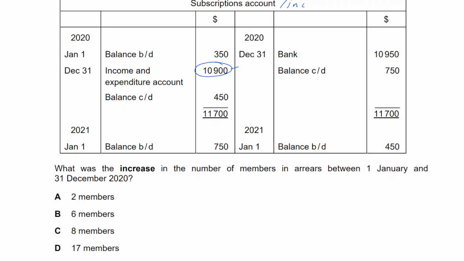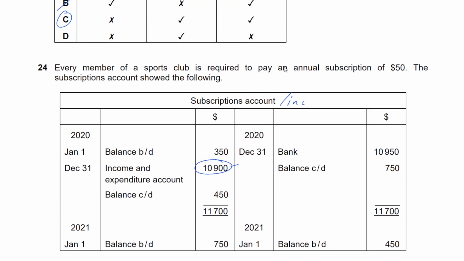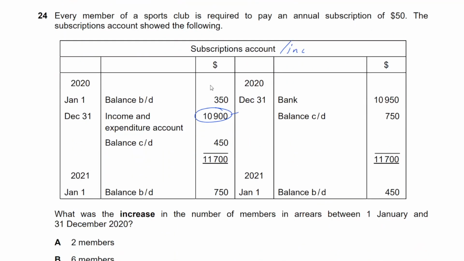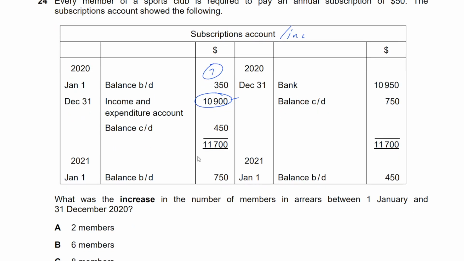Number of members in arrears means who paid in accrual basis. You know what I mean? So those who have not paid yet on 1st January is, well, 350. Each of them is $50, so that's going to be 7 members in the beginning. And at the end, how many members are there? 750 divided by 50, 15 members.